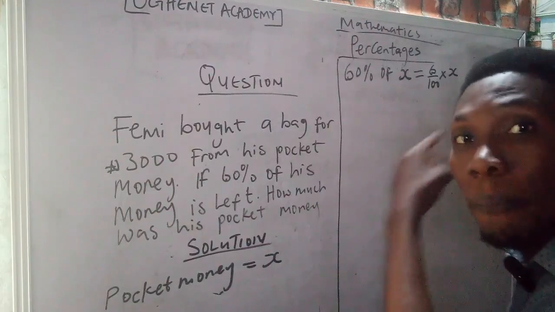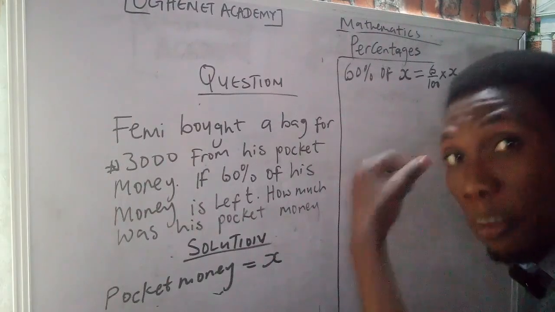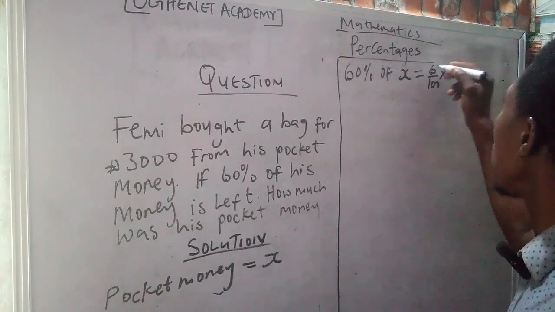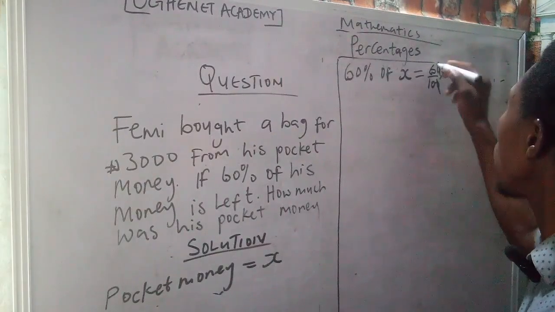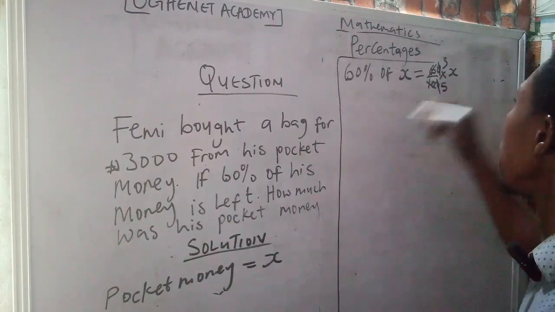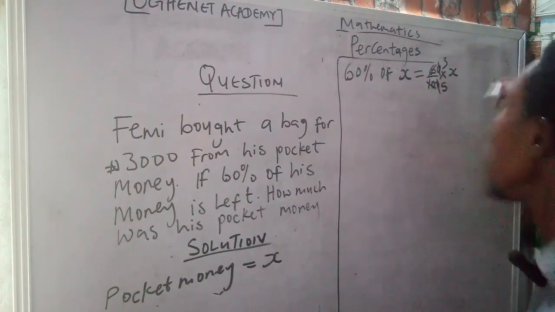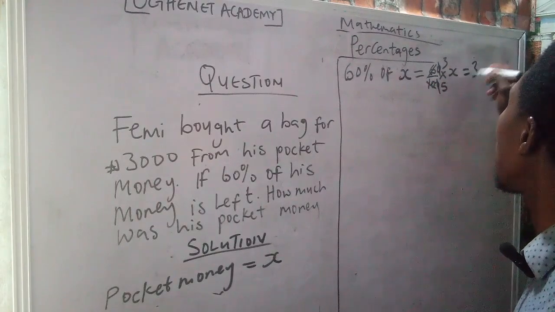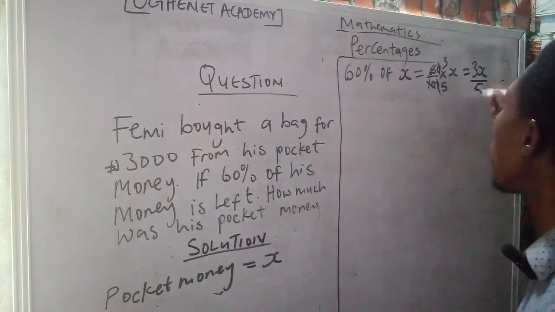So now, 0 will cancel 0. 2 here we have 3. 2 here we have 5. That means 60% of his money is actually 3X over 5.